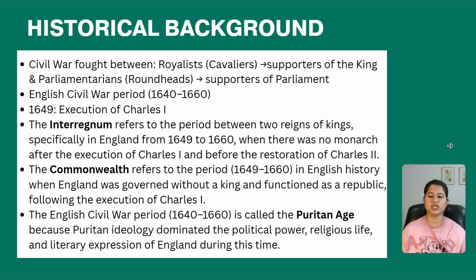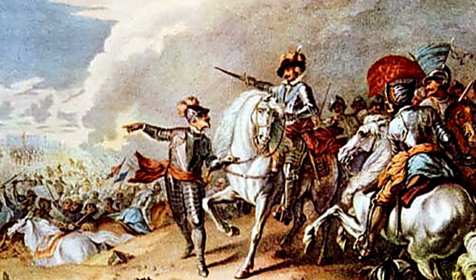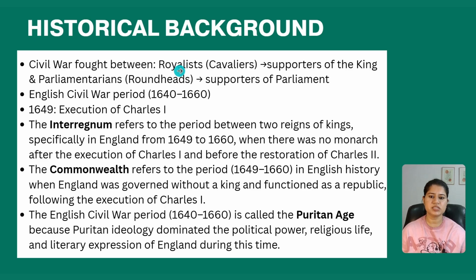Now let us talk about the historical background of this period. One of the major events of this period historically was the Civil War. Civil War was fought between Royalists, who are known as Cavaliers and who were the supporters of the king, and Parliamentarians, who are known as Roundheads, who were the supporters of the Parliament, because Parliament was not happy with King Charles I. So there were two groups in England, the Royalists and the Parliamentarians.